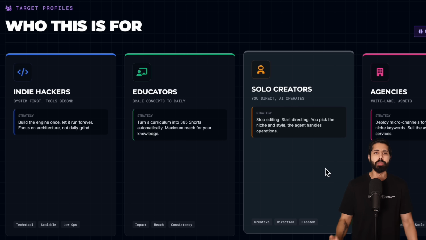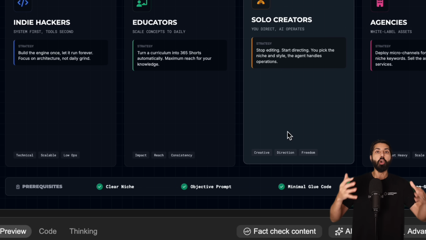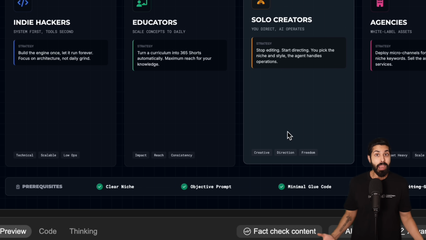And if you can do this, then this is useful for you if you're an educator of any type, if you're an indie hacker and you want to promote your product at scale, if you're a solo creator, an agency, anyone and everyone can be a content creator now with AI. As long as they know what tool to use and how to prompt it. You don't have to get behind a camera anymore. The AI will do it for you.